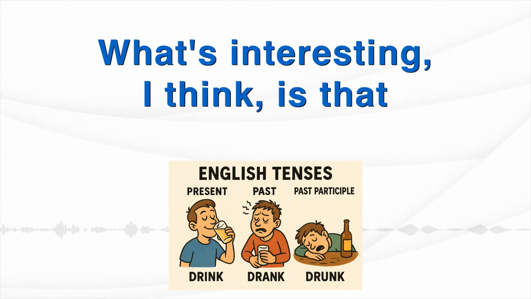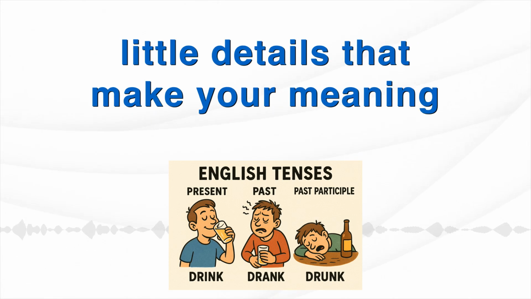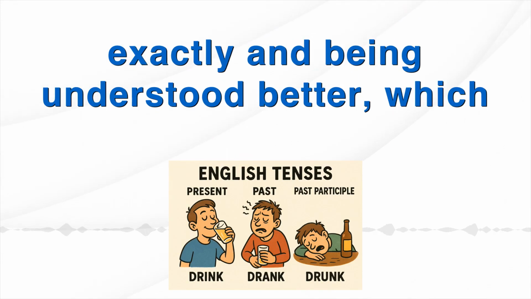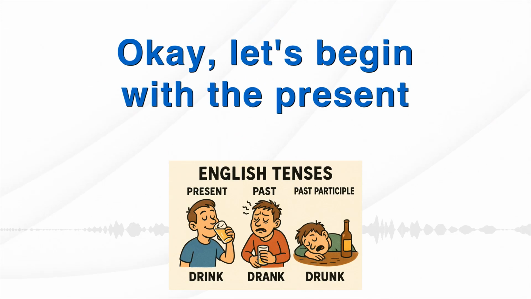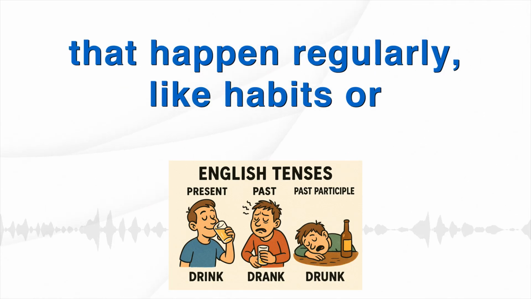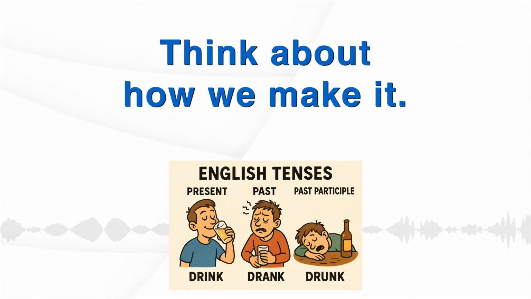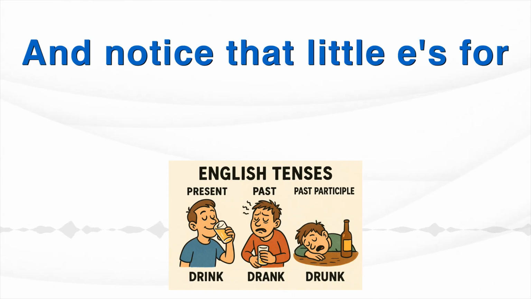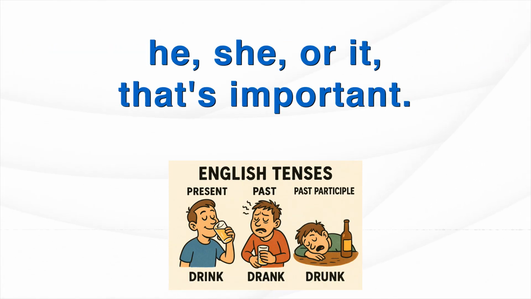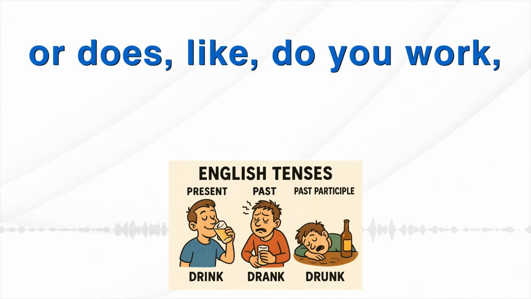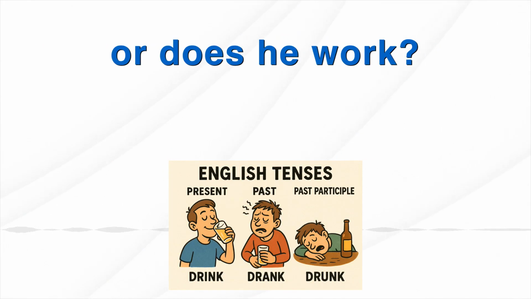What's interesting, I think, is that even simple tenses have little details that make your meaning really clear. For you, this means speaking more exactly and being understood better, which is great. Okay, let's begin with the present simple. So this tense is for things that happen regularly, like habits or facts that are always true. Think about how we make it. I work in a bank, or he works in a bank. And notice that little S for he, she, or it, that's important. He works, she works. And for questions, we use do or does, like do you work or does he work?